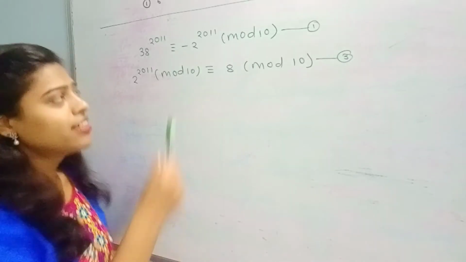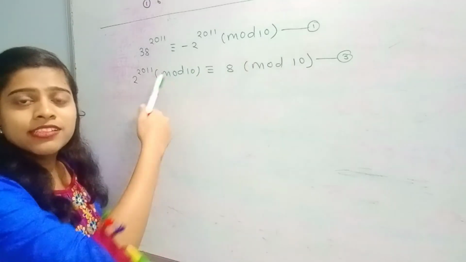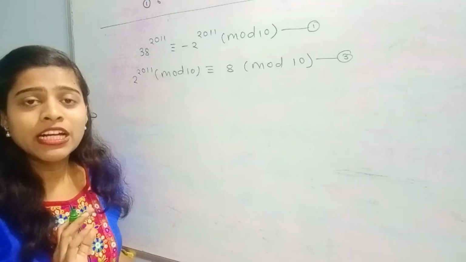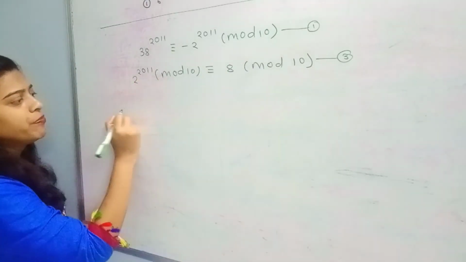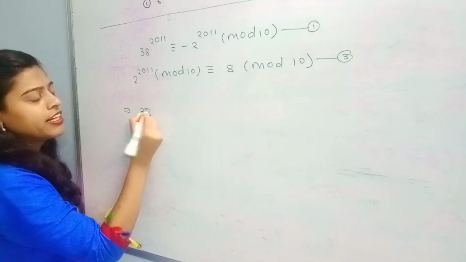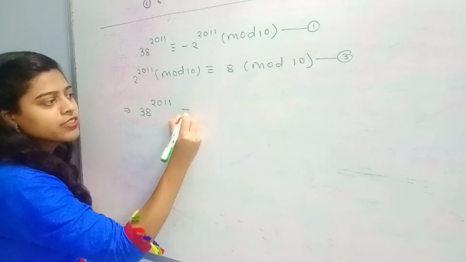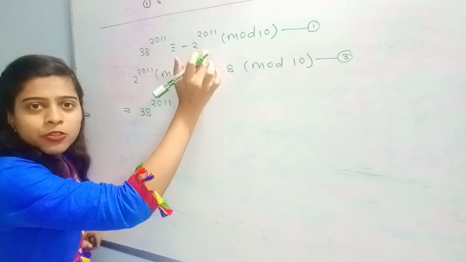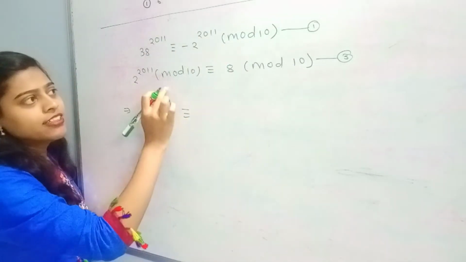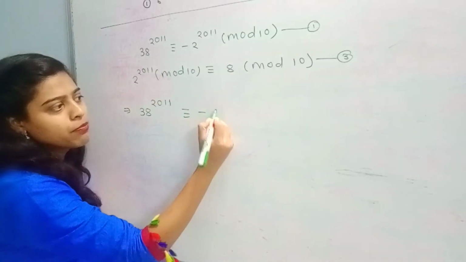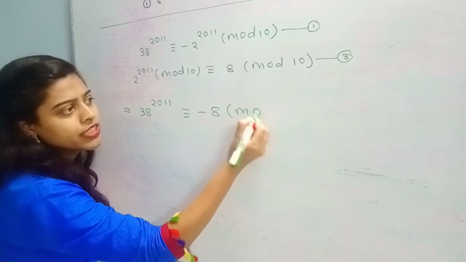As we can see, this is our equation number 1 and this is our equation number 3. So by the transitivity relation we get 38 raised to 2011 is congruent to minus 2 raised to 2011, and this is congruent to 8. So put minus 8 modulo 10.